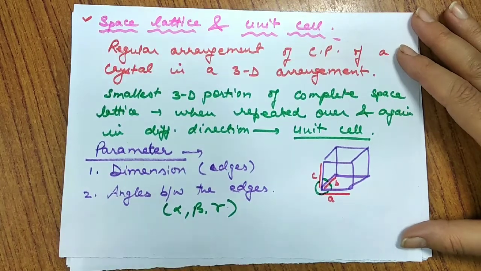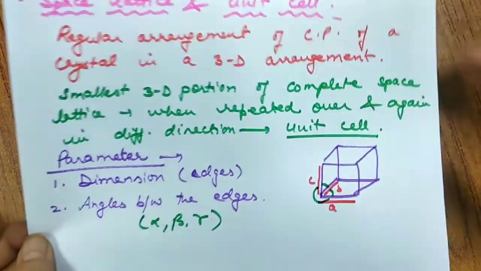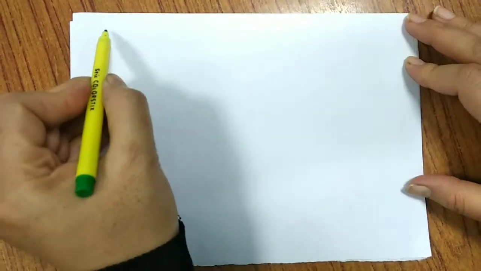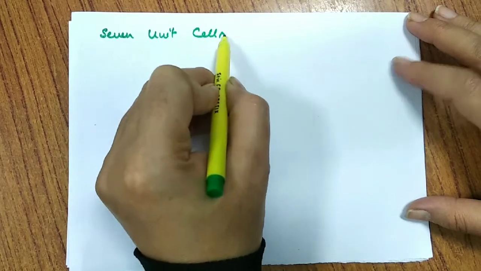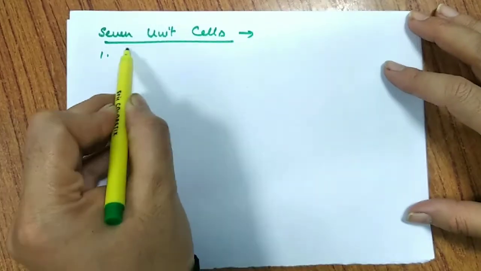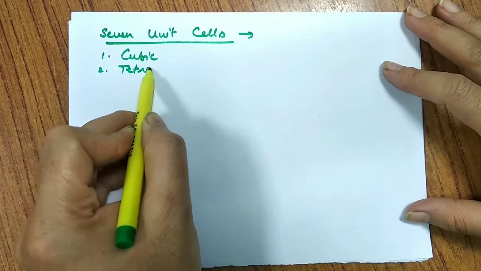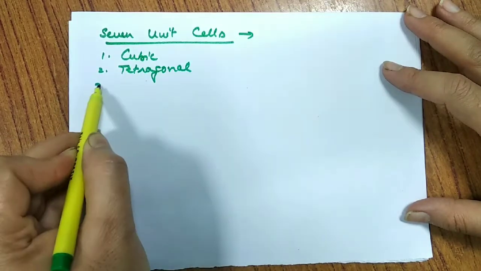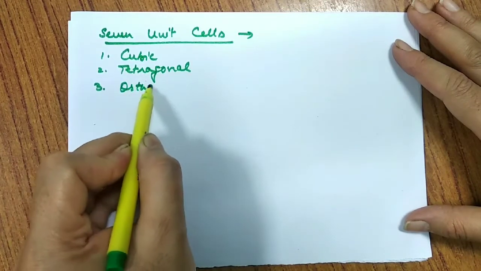That means there are different types of unit cells found in nature. It has been observed that there are around 7 unit cells found in nature. And what are these 7? It is given in your NCERT. We have cubic, we have tetragonal, there is a table given. You may have such questions in your exams also.